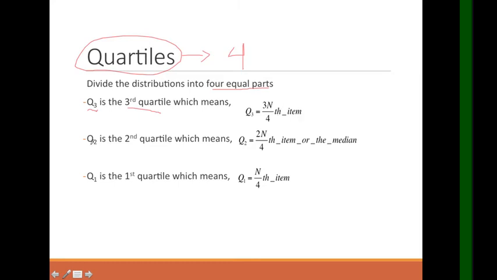While Q2, meaning the second quartile, means Q sub 2 equals 2n over 4th item, or the median. And finally, Q1 is the first quartile, which means Q1 equals n over 4th item. Why is there no 1 here? Because we know that when you multiply by 1 it stays the same, so we no longer need to put the 1.